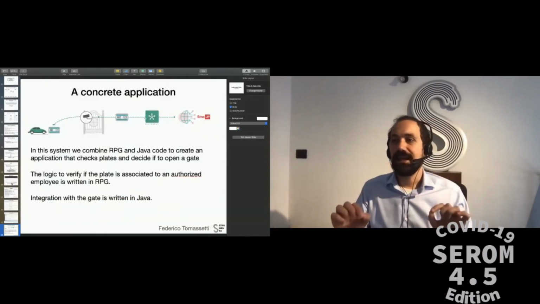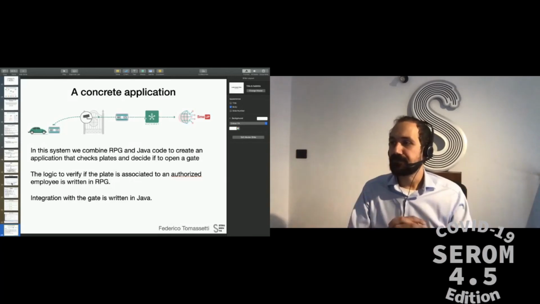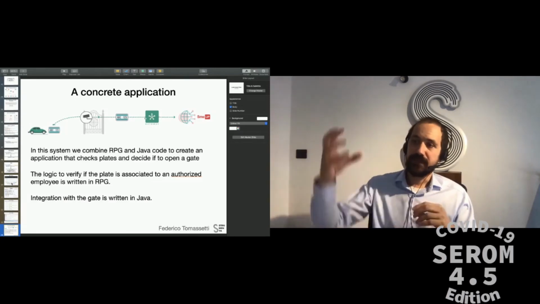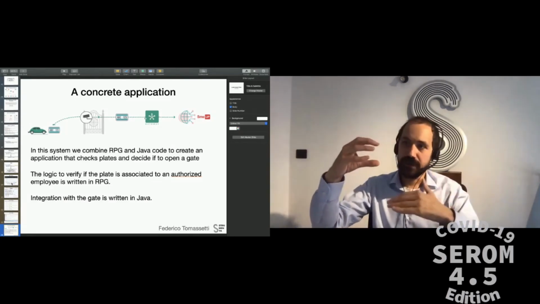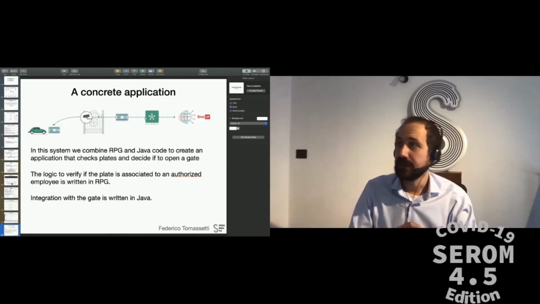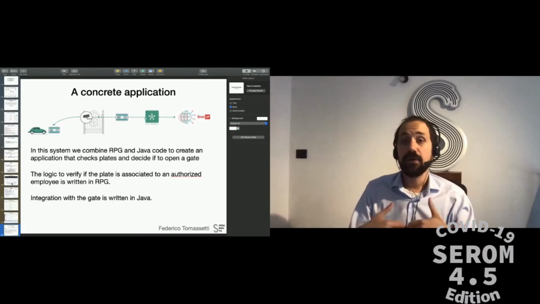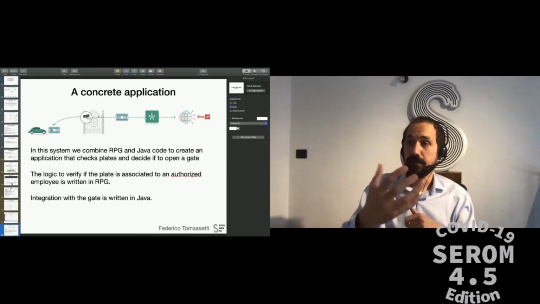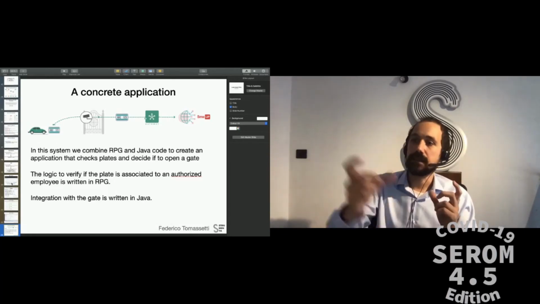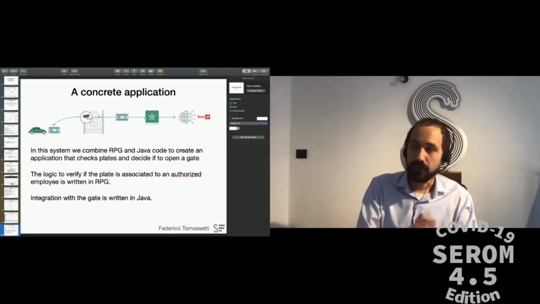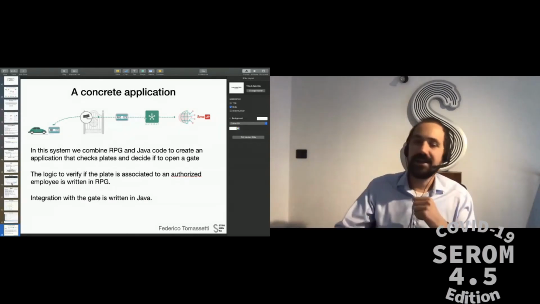Let me just say this. This is the first concrete application that I have built. It consisted of a system that reads the plates of people approaching the gates, checks if these plates are associated with employees of the company, and if so, opens the gate. Part of this system is written in RPG, the part that checks if the plate is associated with an employee, and part has been written in Java, the part that controls the gate. So I think this is a very interesting thing.